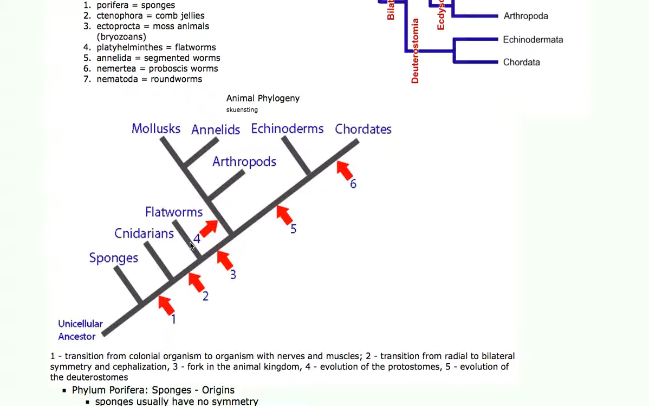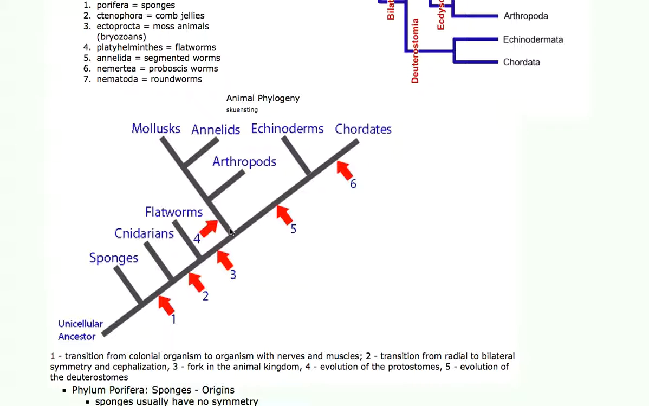Cnidarians actually have radial symmetry. They're arranged around a circular pattern. The flatworms were the first to have a left side and a right side, which is better if you're going to try to move fast in a concerted way on this planet. After the flatworms, a huge branch occurred in the animal kingdom.